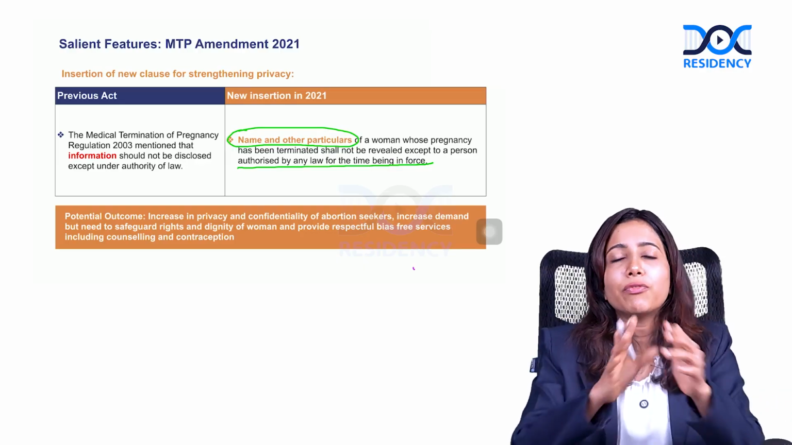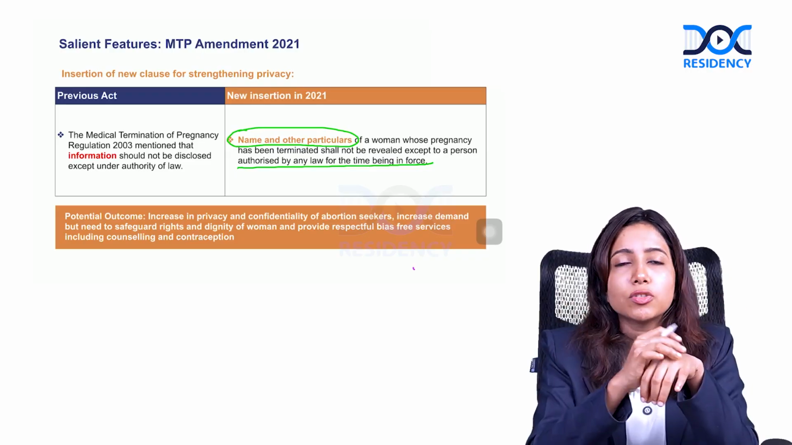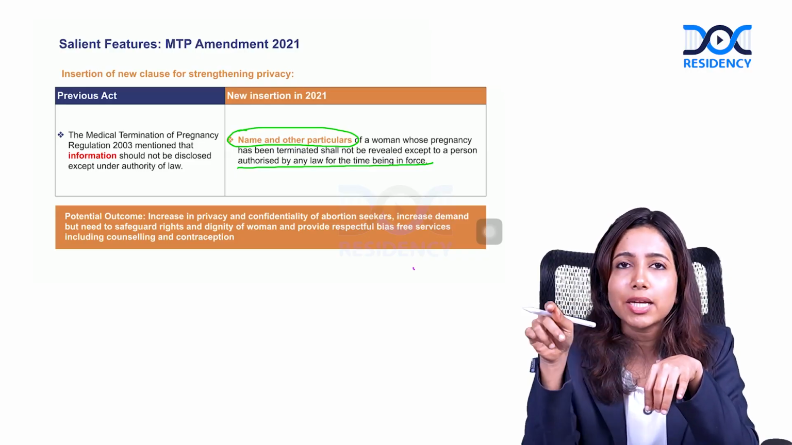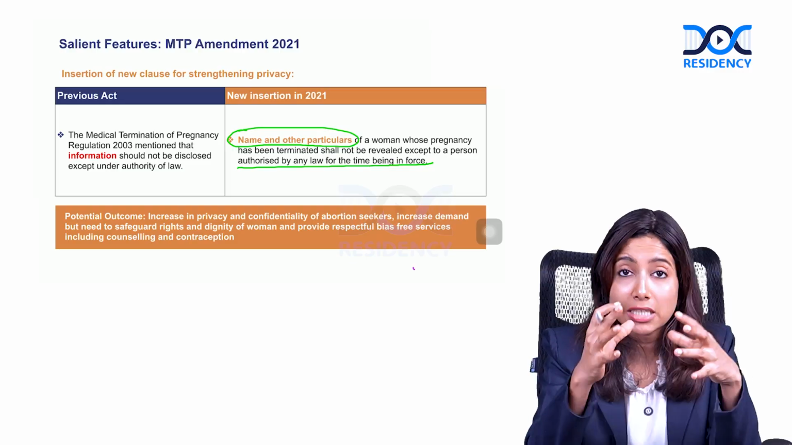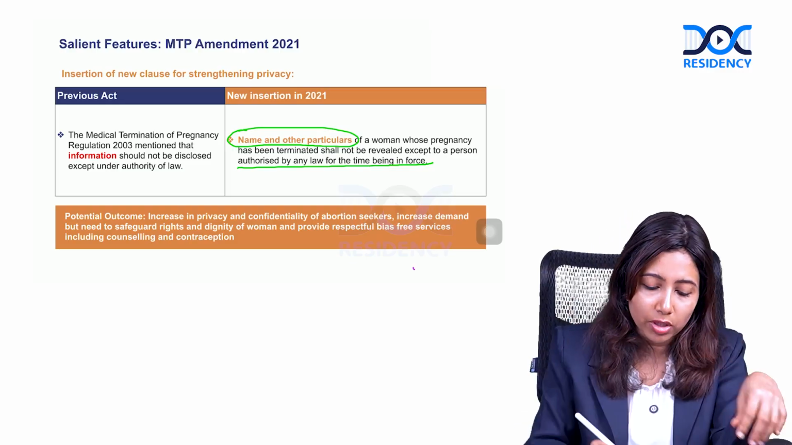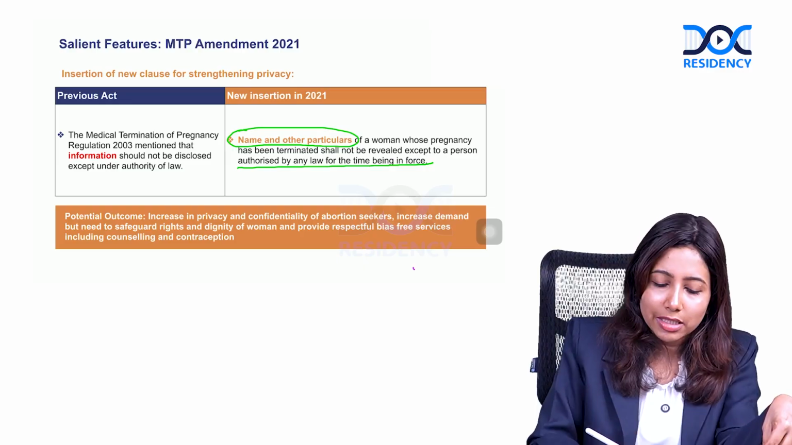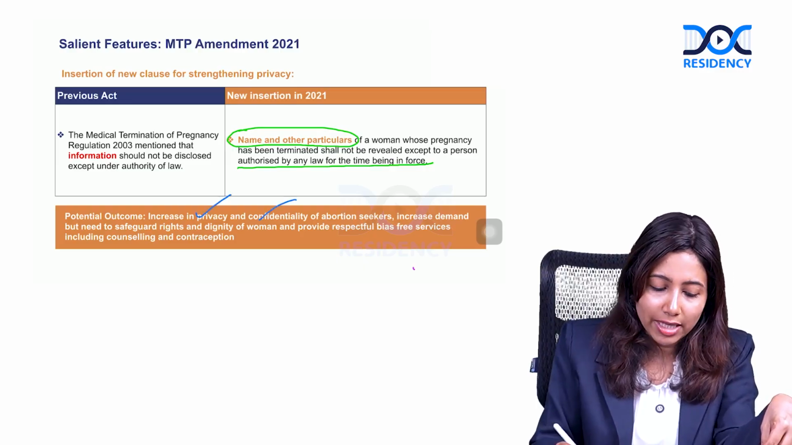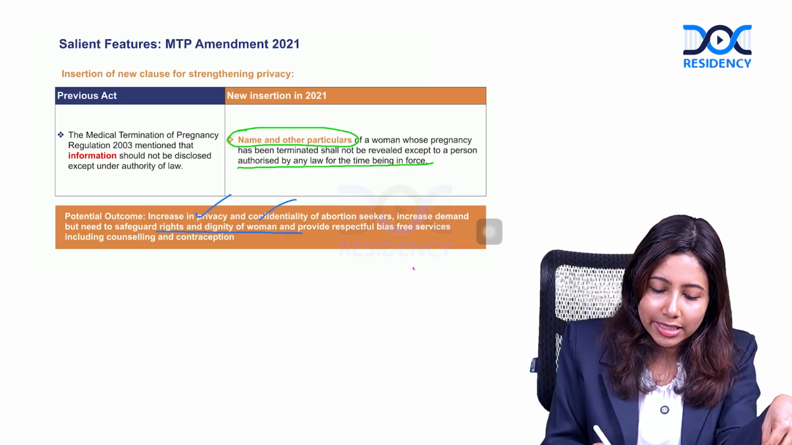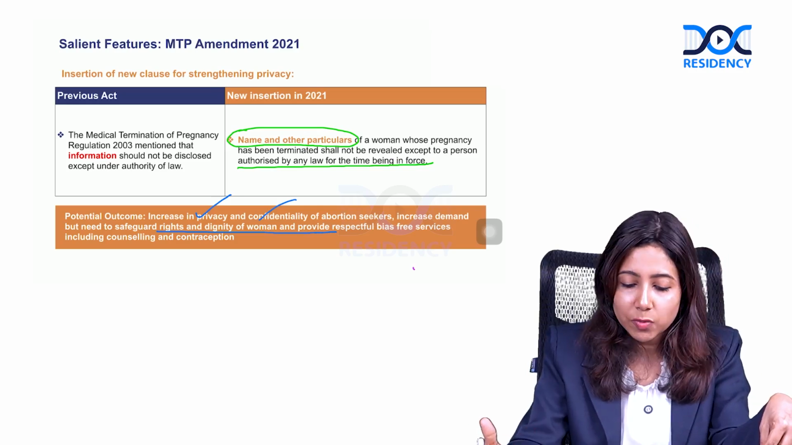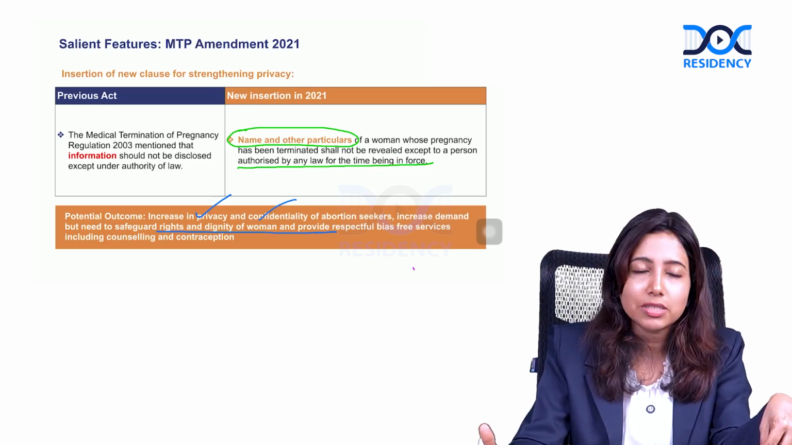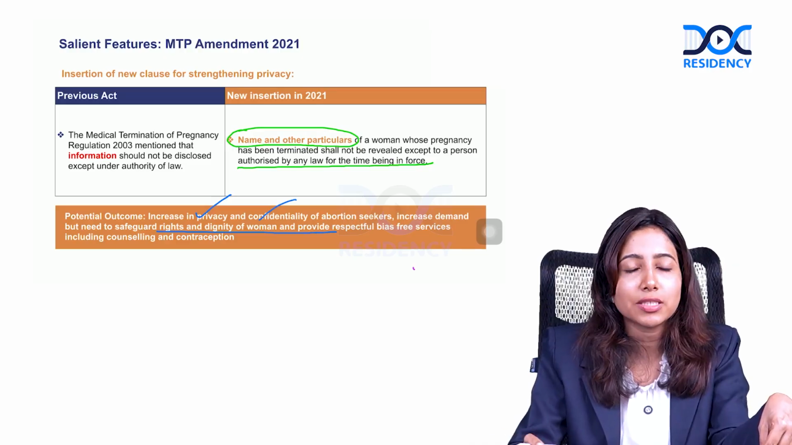Even in the MTP file, we don't write the name of the person or the age of the person. We just write the MTP number. Maintaining the confidentiality is very, very important. This ensures that there is increased privacy and confidentiality. It safeguards the right and dignity of the woman, and provides respectful, bias-free services including counseling and contraception as well.